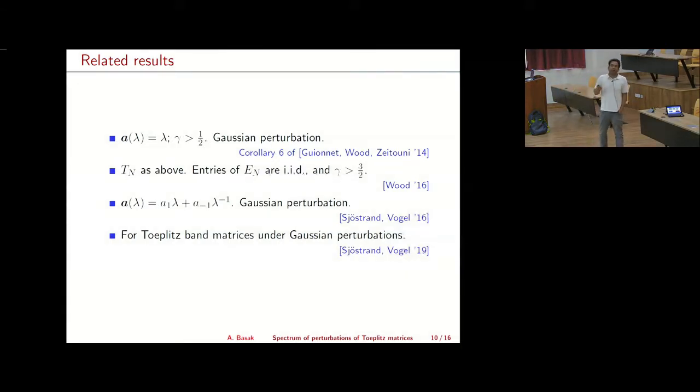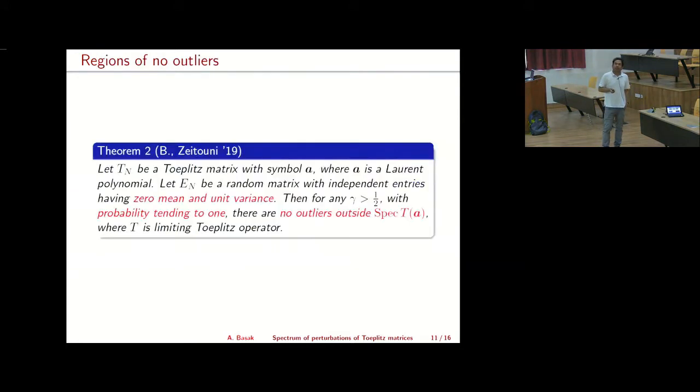So next, we want to understand how the outliers behave. First, as I showed in the pictures, there are regions where you don't seem to have any eigenvalues of this random perturbation of these Toeplitz matrices. So what you can show is the following. Suppose again you have a finitely banded Toeplitz matrix, and E_n is a random matrix with independent entries having just zero mean and unit variance. You don't need the distributions to be identical, you just need the entries to be independent having zero mean and unit variance. Then for any gamma greater than 1/2, with probability tending to 1, there are no outliers outside the spectrum of T(a), where T is the limiting Toeplitz operator.